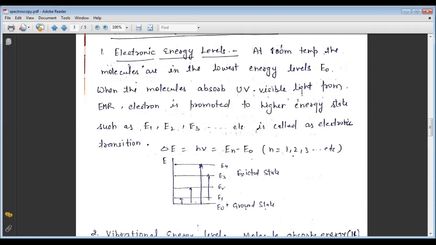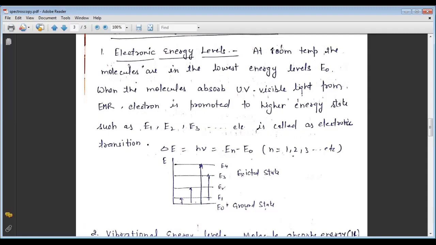I repeat again, the electronic energy level: at room temperature, all the molecules are present in the ground state, which is called the lowest energy level. So when the molecule absorbs electromagnetic radiation in the ultraviolet or visible light region, the electron is promoted.